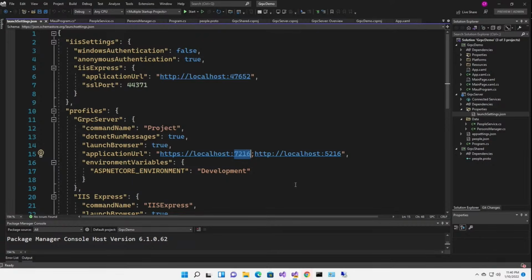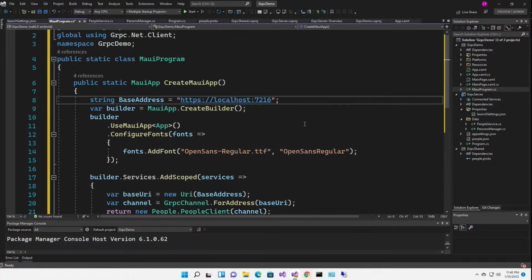Now I'm not covering security yet, because in the world of MAUI, security and the implementation of doing auth is changing, and there's some new stuff coming down the pike. And so I'm waiting for that before I start doing auth. So there we go. Now we have our base address.